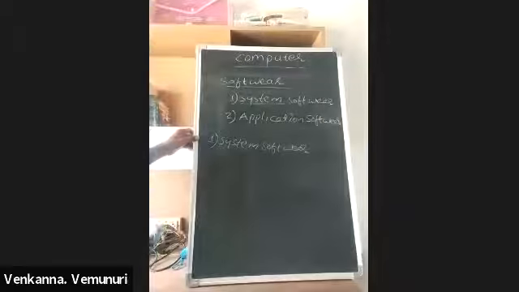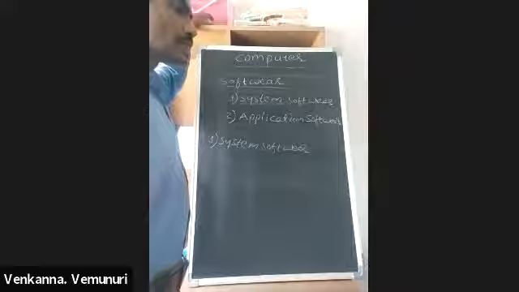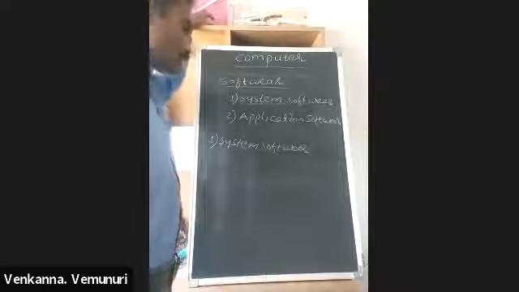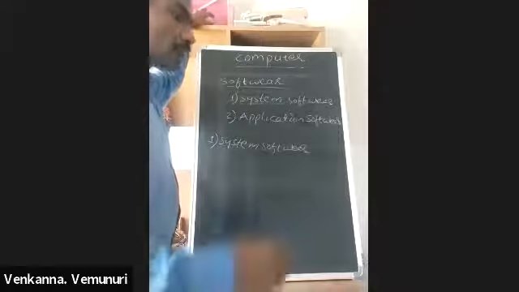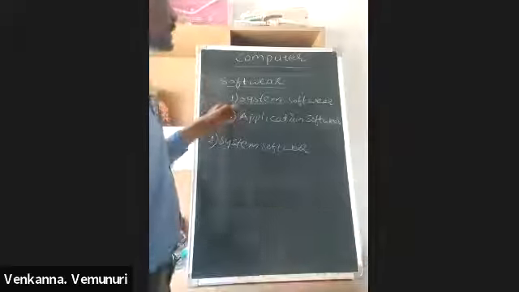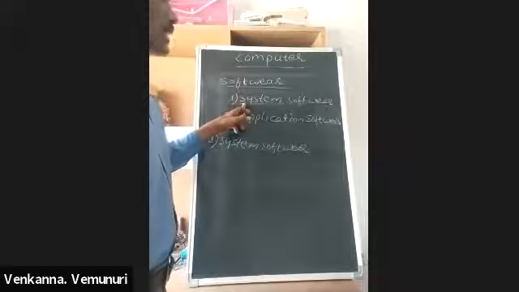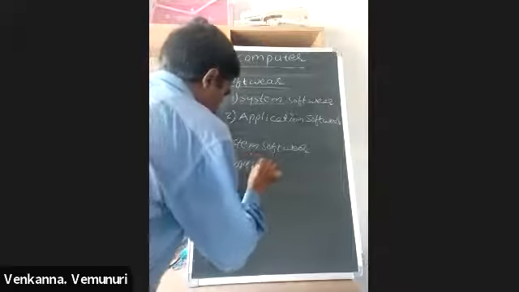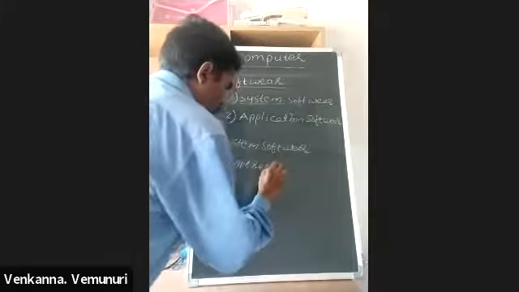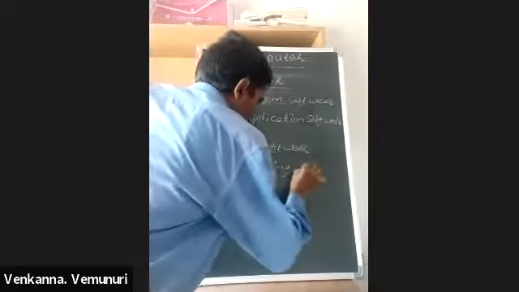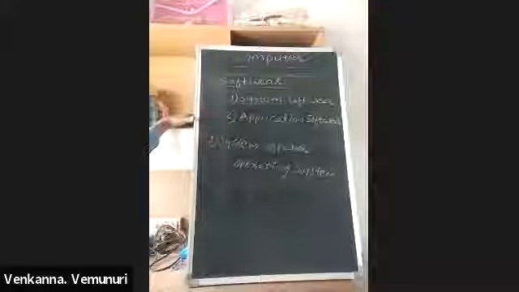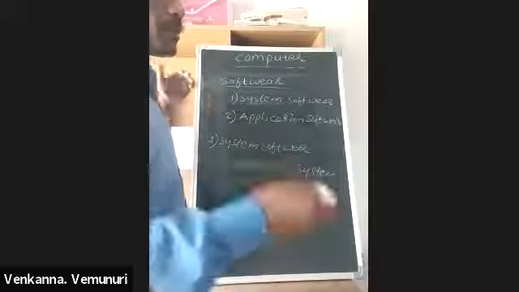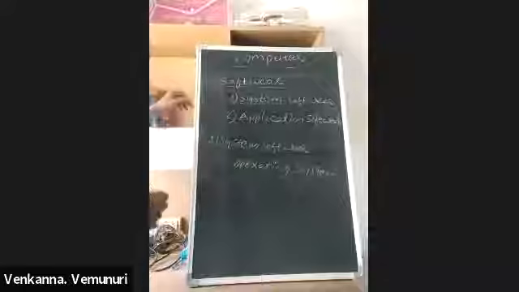What is the use of system software? Without an operating system, this computer cannot do anything. So to communicate between the hardware and the user, we use system software. System software means nothing but operating system. Operating system is called system software. It is used to interact between the computer and the user. Next one is application software.